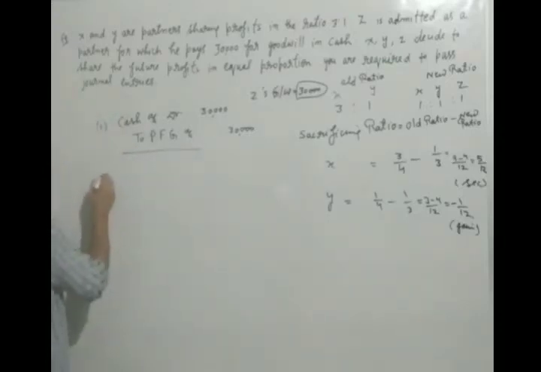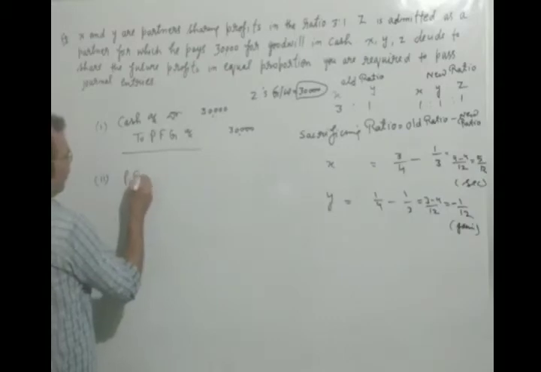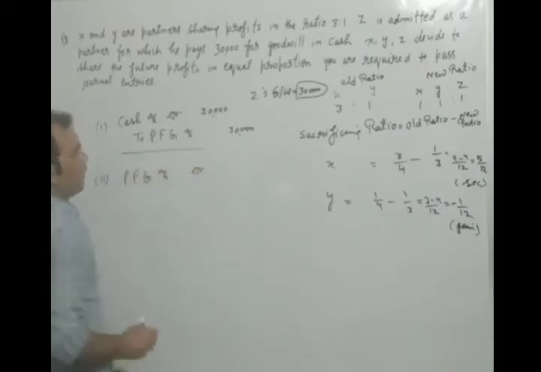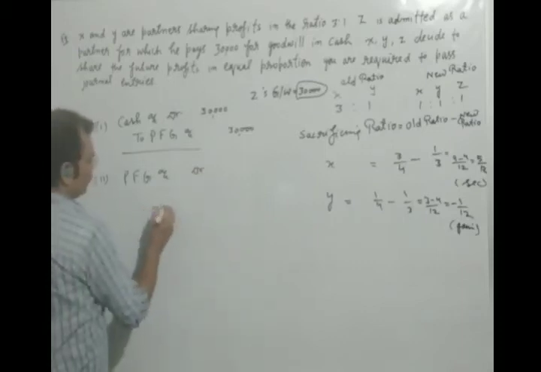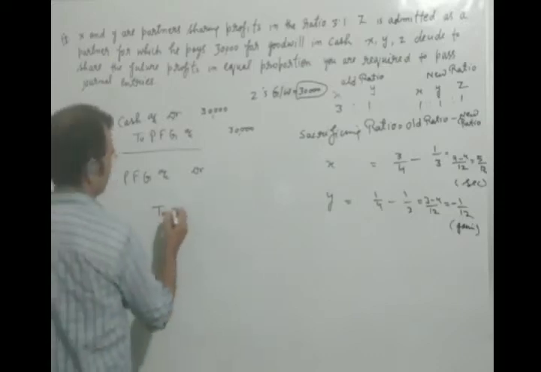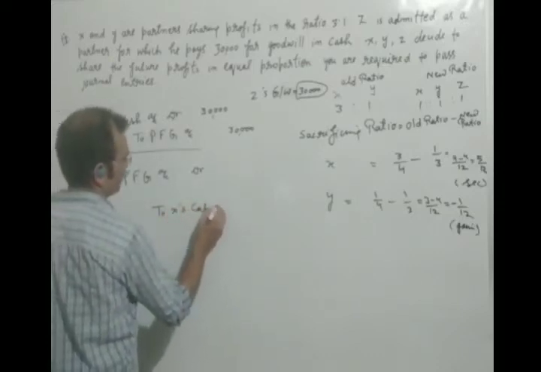Now we will pass the second entry. Let's see what the entry will be. Premium for goodwill account debit, to X's capital account.